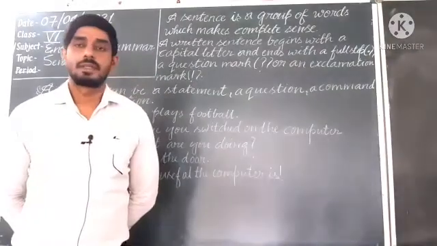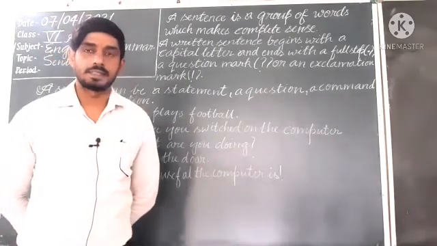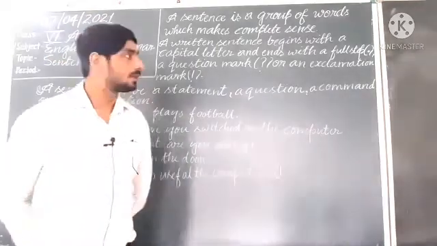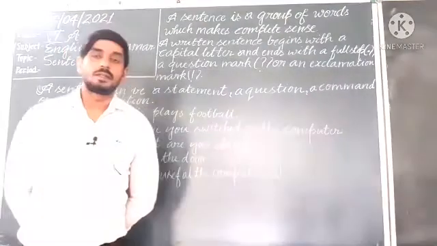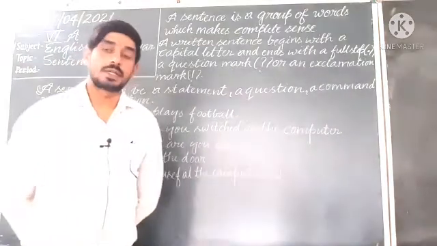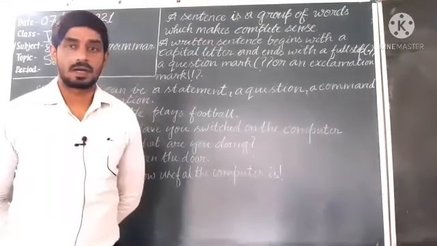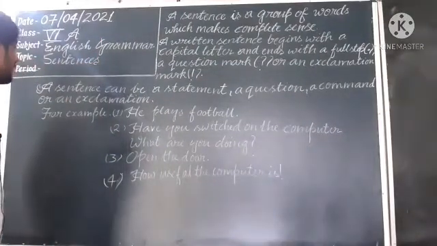In interrogative sentences you will use a question mark, and in an exclamatory sentence you will use an exclamation mark. Understand? So now we will see the examples for better understanding.